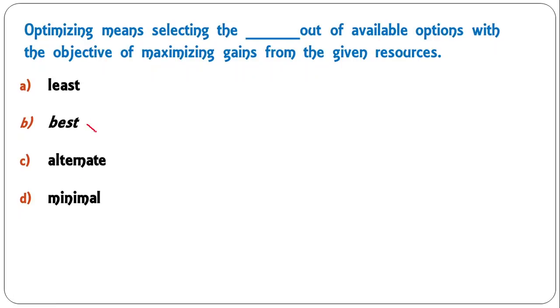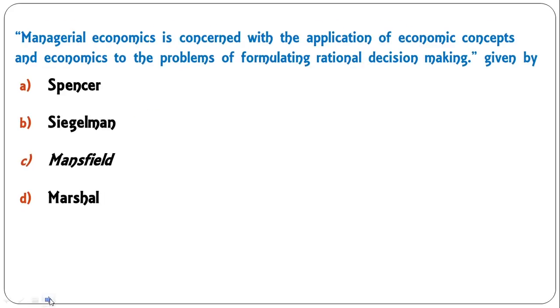So B is the correct answer. Managerial economics is concerned with the application of economic concepts and economics to the problem of formulating rational decision making. This definition was given by Spencer, Sigelman, Mansfield, Marshall. So this definition was given by Mansfield.